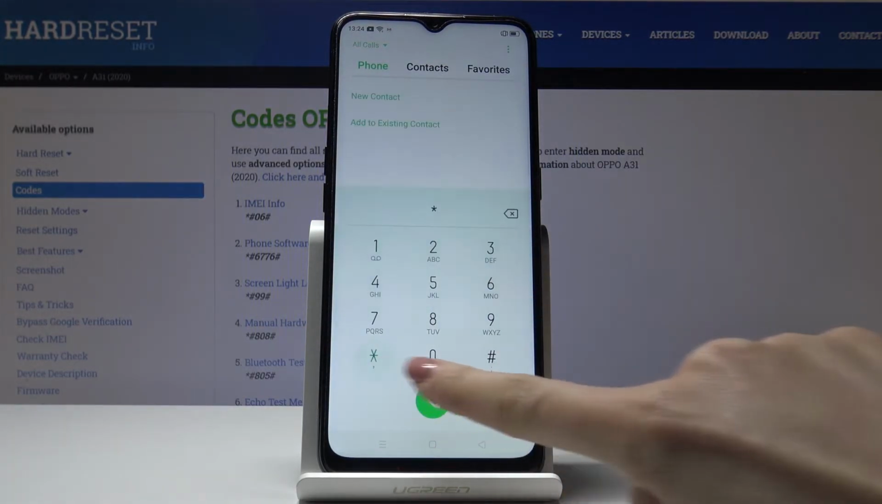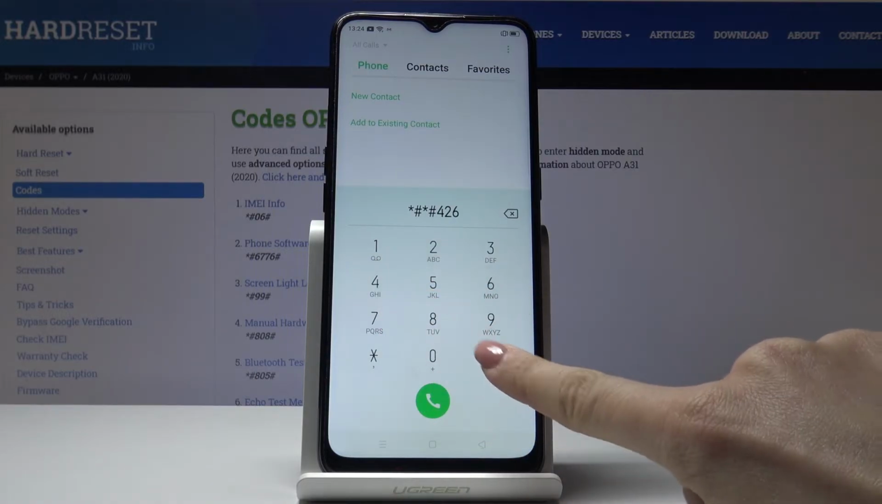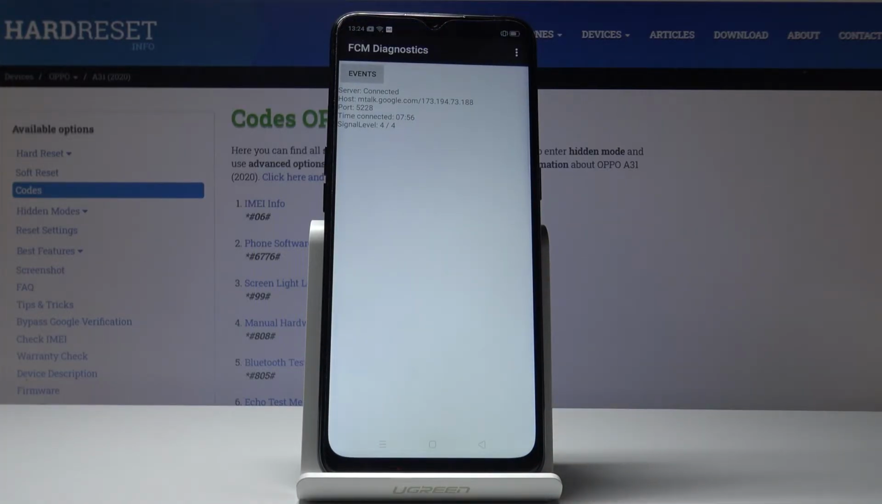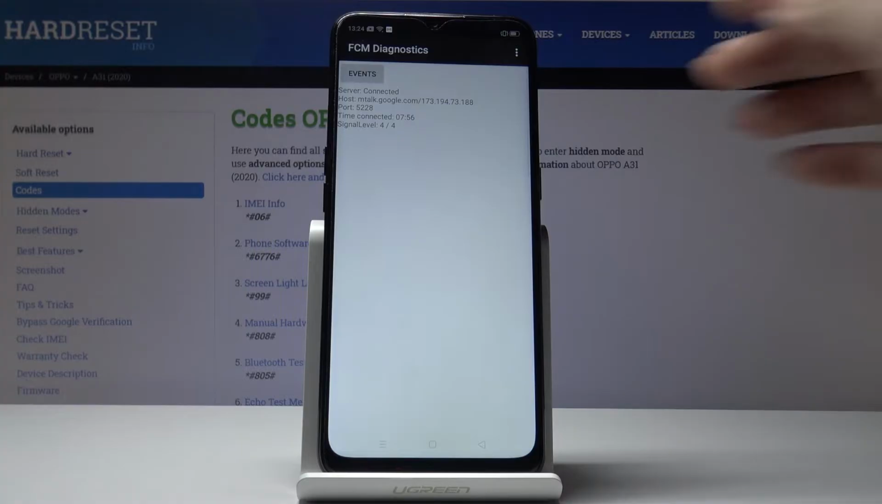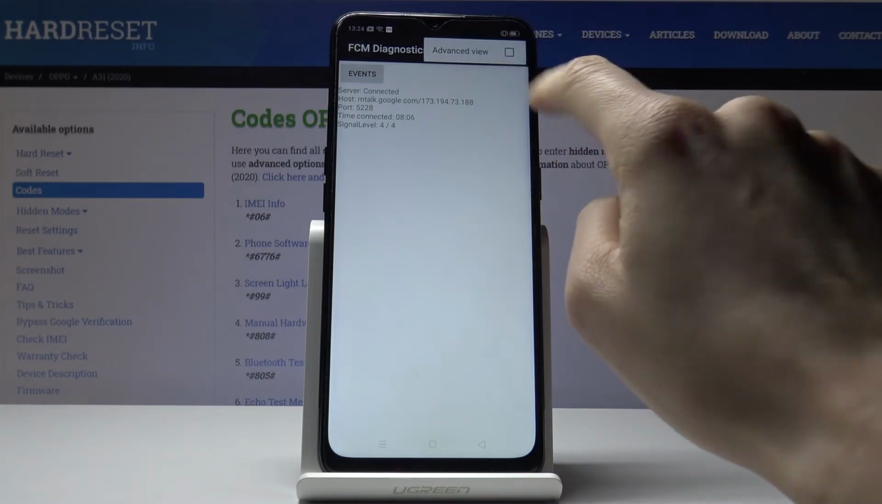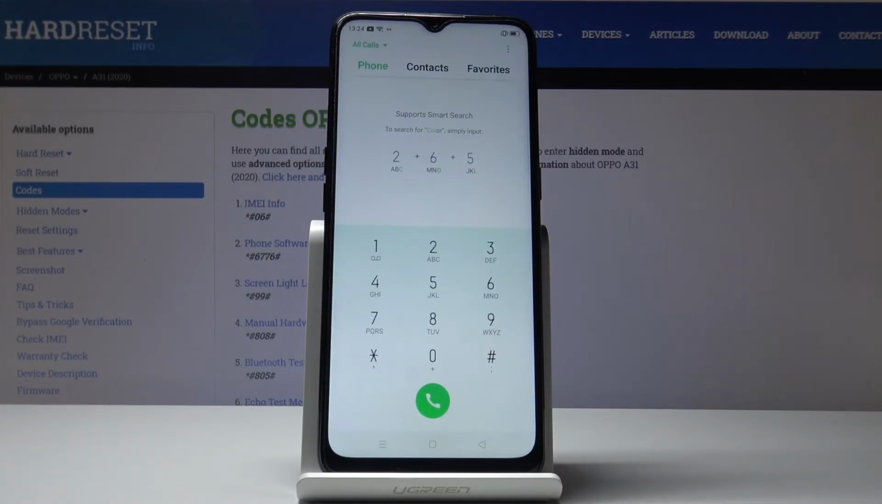Now let's enter *#426#*. And as you can see, now we open diagnostic mode. Here you can check events and also status. And if you would like to activate advanced view, just tap on more icon and then select advanced view. And as you can see now, you can read some further details. So that would be all for this one.